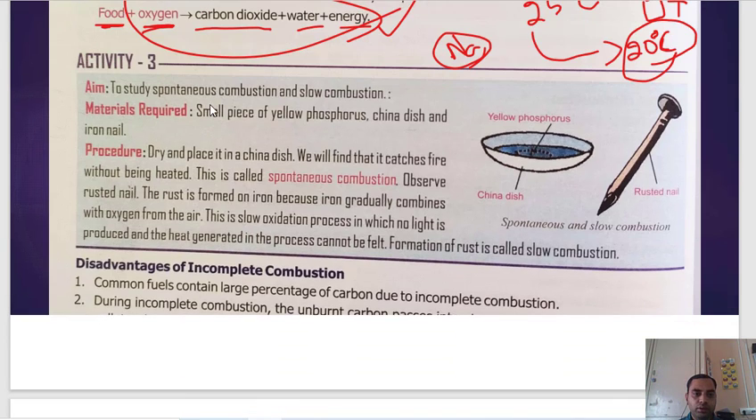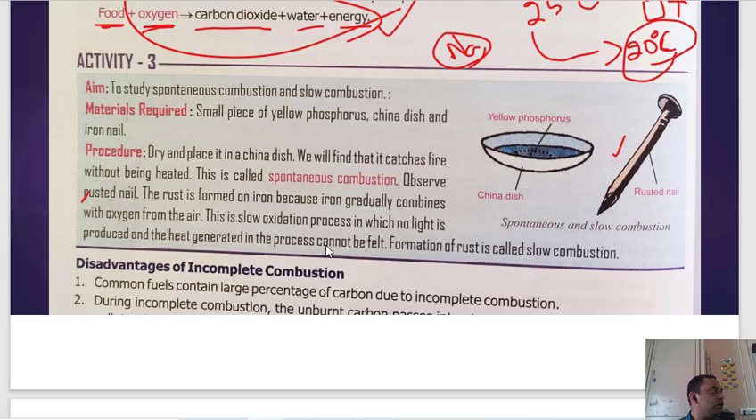Now, the activity to study spontaneous combustion and slow combustion. You take a nail. After a certain time the nail becomes rusted. Place the material in a china dish in a dry place. We can find that it catches fire without being heated. This is called spontaneous combustion.